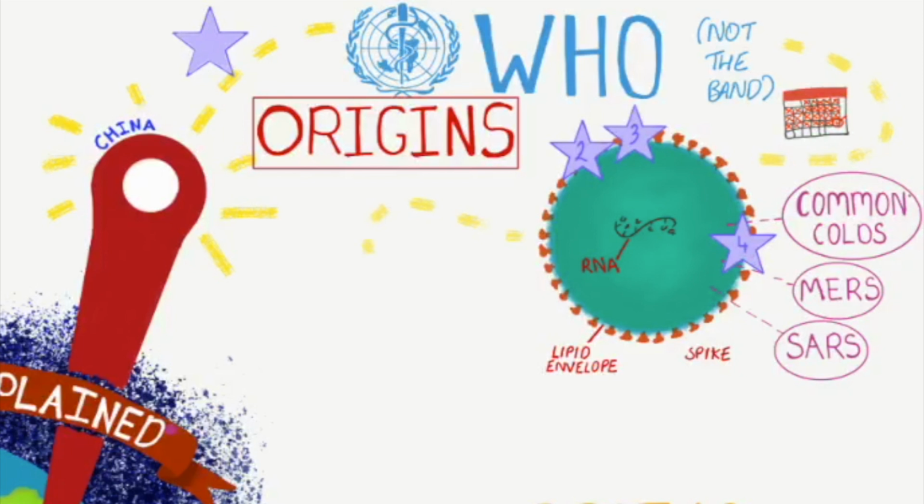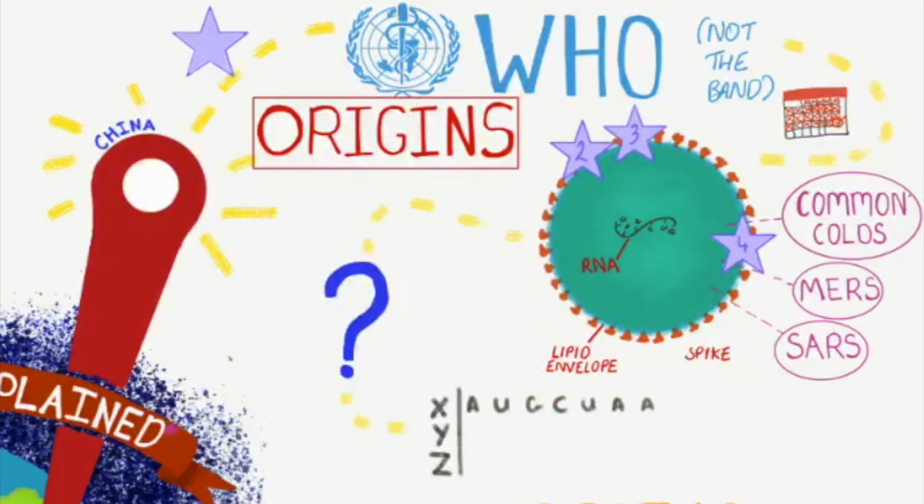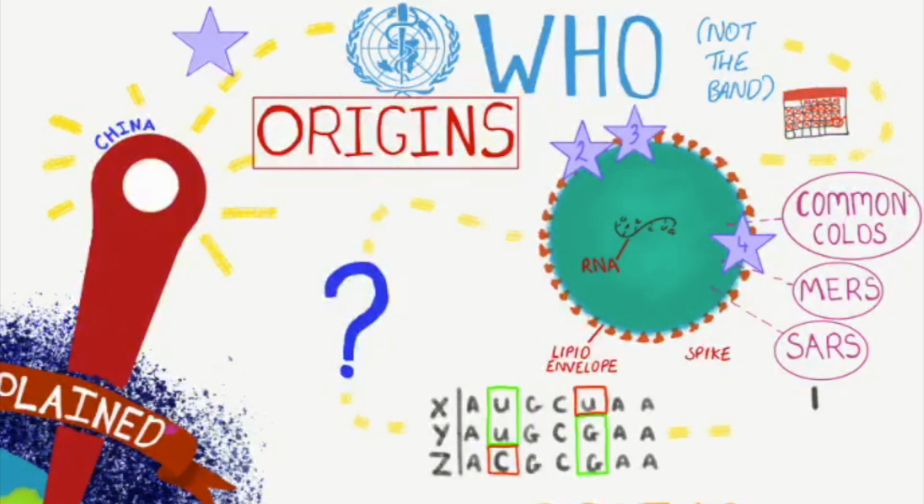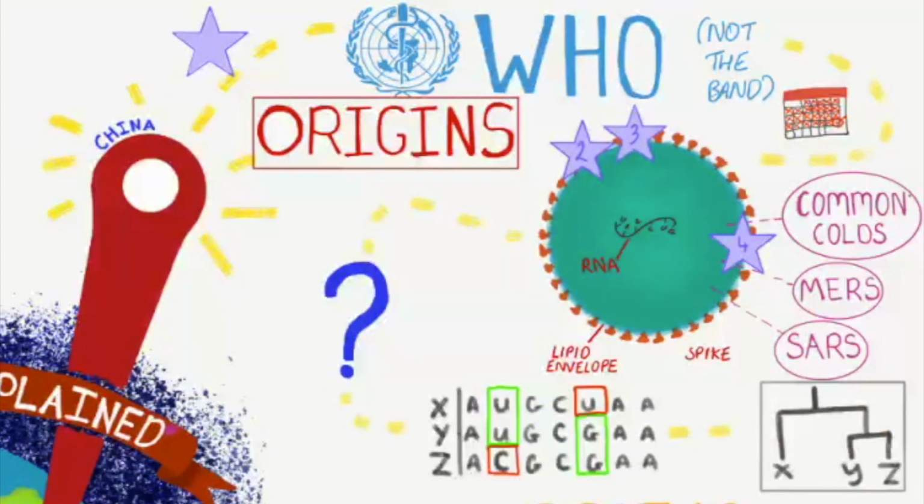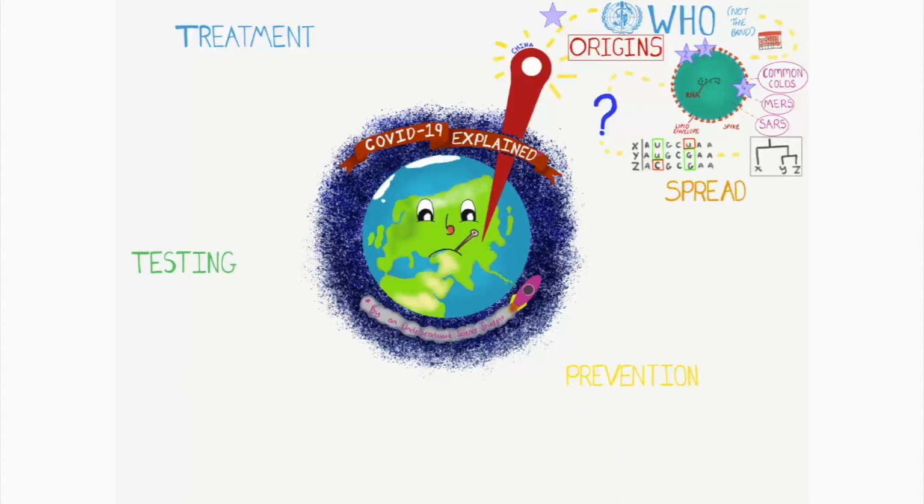But where exactly did COVID-19 come from? The short answer is we don't really know yet. Researchers will likely use phylogenetic analysis, which is basically using similarity between genetic sequences to construct a kind of family tree, to develop theories about where the virus may have come from. However, no matter where it came from, we know it's basically going global, so let's talk about why.